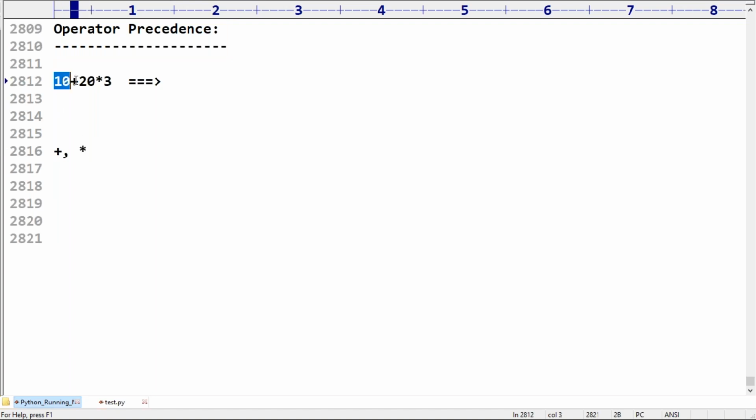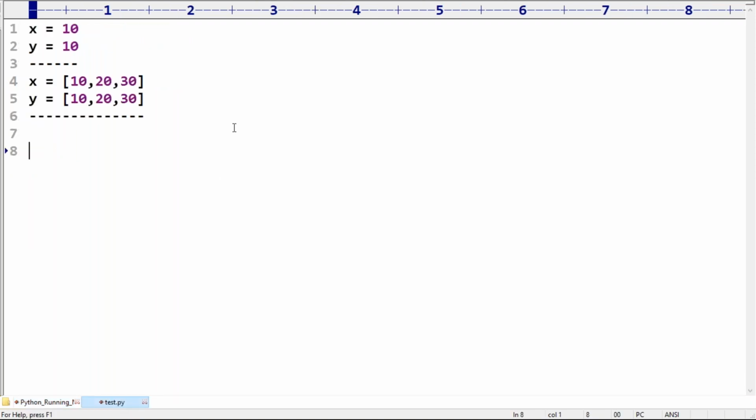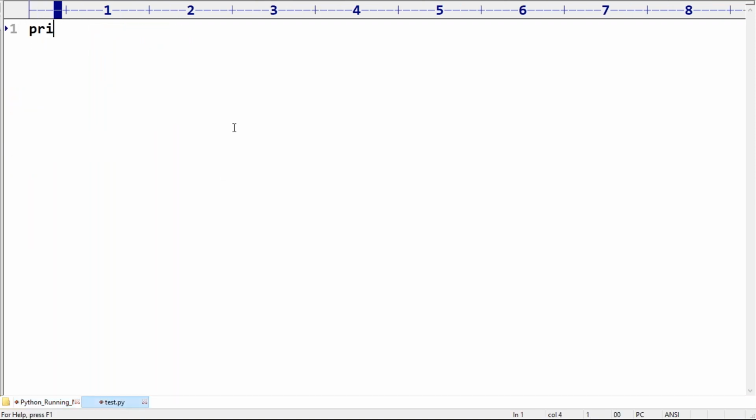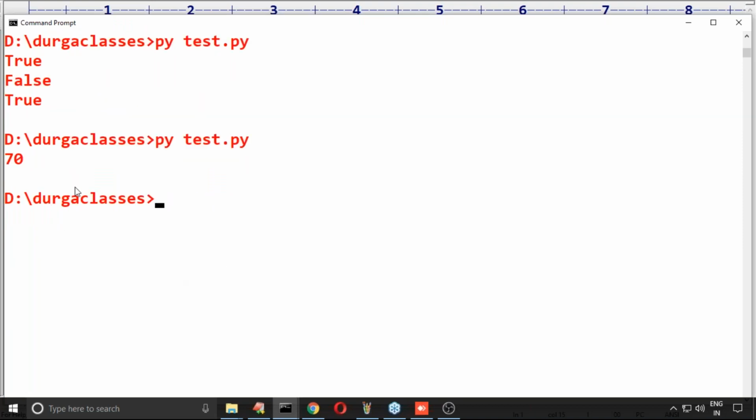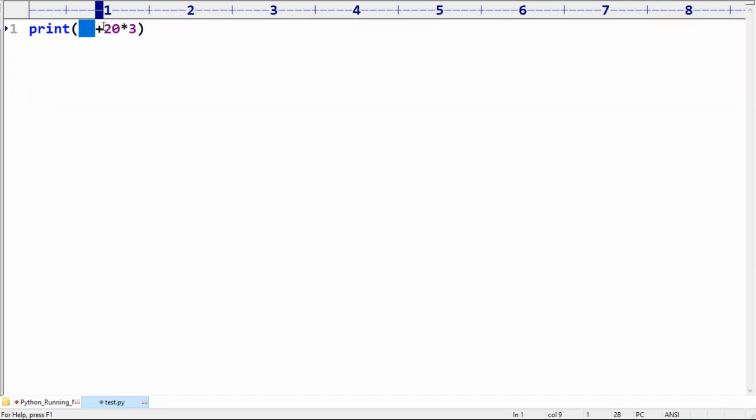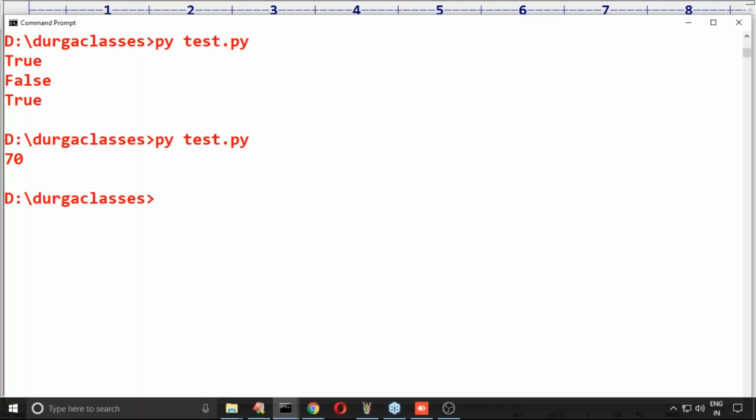So in 10 plus 20 into 3, the star is evaluated first and then the plus. That's why the output by default is 70. First this one is evaluated because star has more precedence, and then the plus. Where is the proof? Print 10 plus 20 into 3, and the output is 70. Some people may feel first 10 plus 20 means 30, and 30 into 3 means 90. No, 70 itself is the answer.